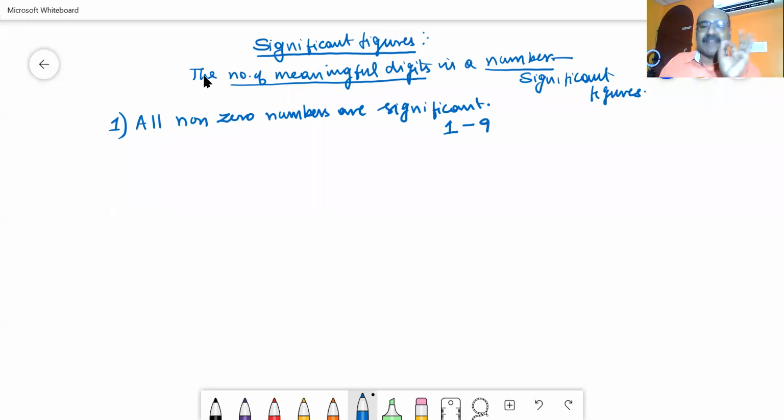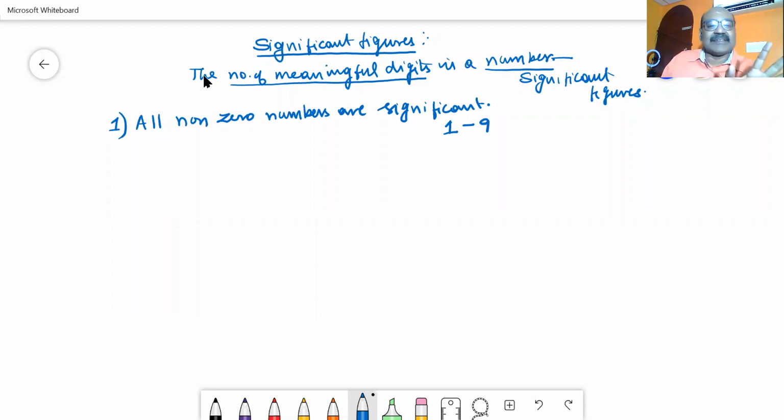All these 9 numbers are significant. Then, are zeros not significant in all numbers? Let us see.